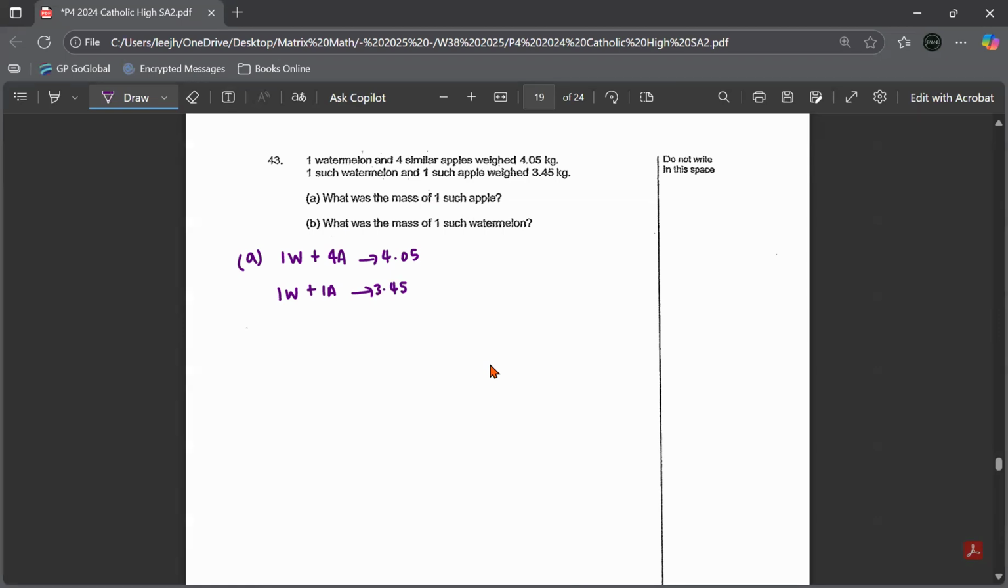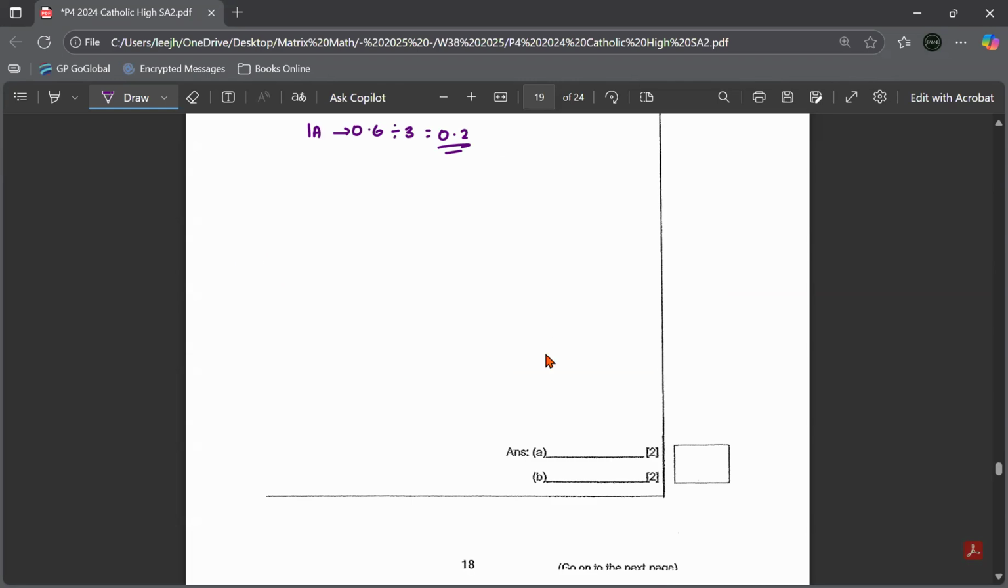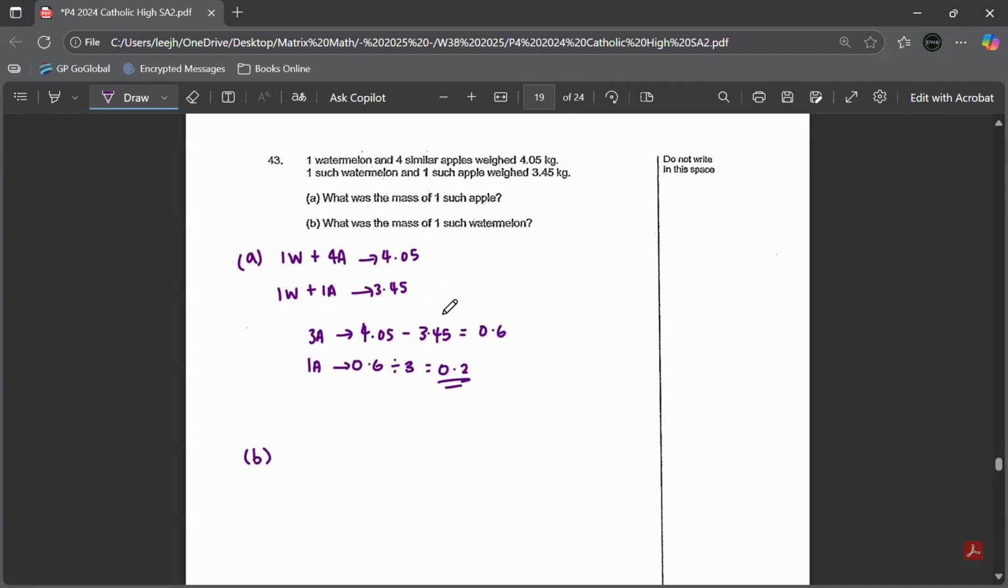When you look at these two, you can see the difference is 3 apples. It will be 4.05 minus 3.45, which is 0.6. For one apple, 0.6 divided by 3 is 0.2. So the answer for A is 0.2 kg. For B, they are asking for the watermelon.